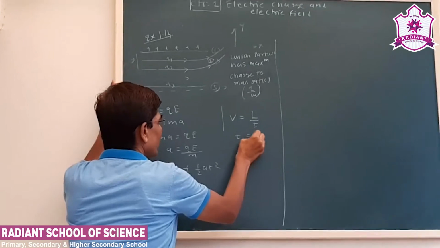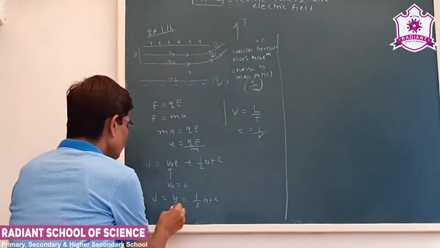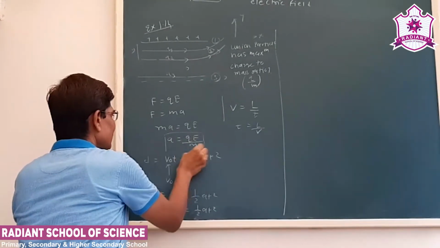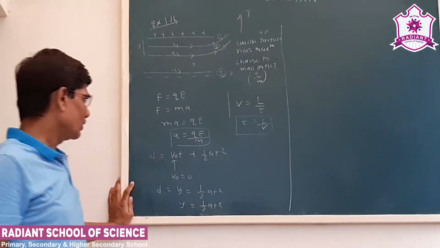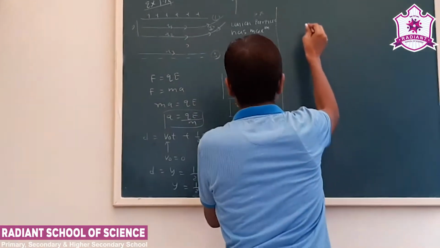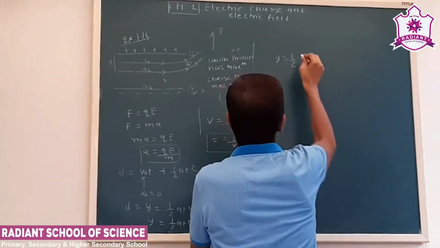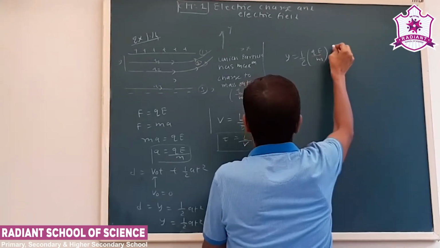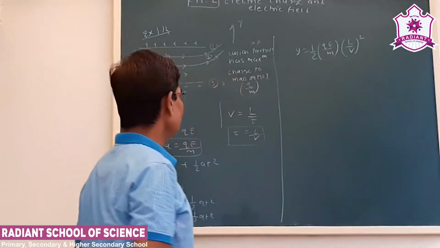So t is equal to L upon V. Okay. Now we know the equation y is equal to half AT square. Now this is the value of the acceleration and this is the value of the time. So if we substitute this, y is equal to 1 by 2, A is QE by M, times L upon V whole square.